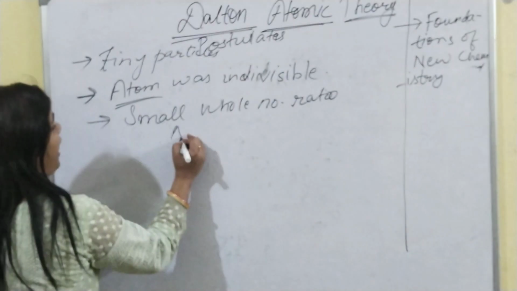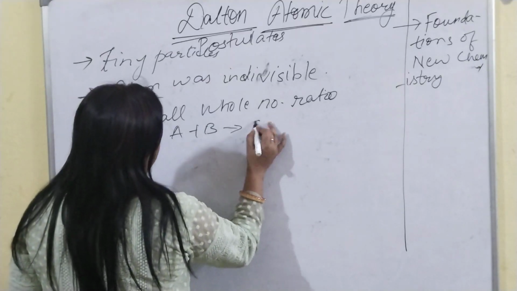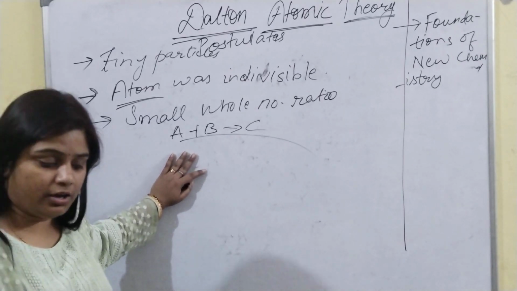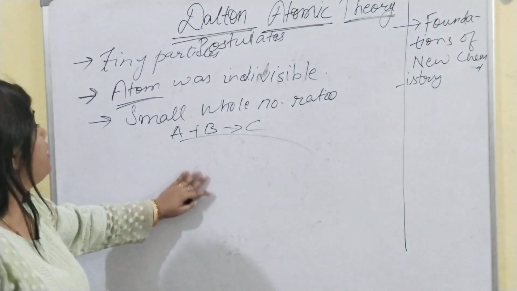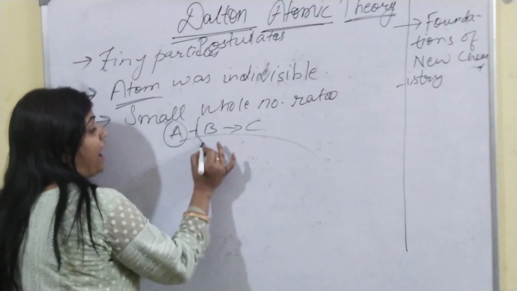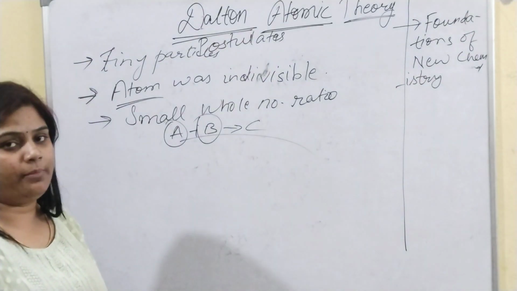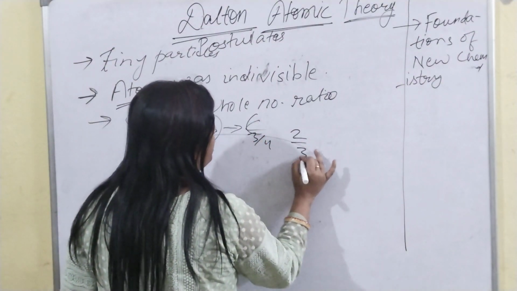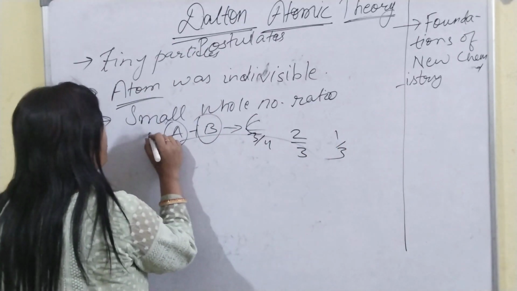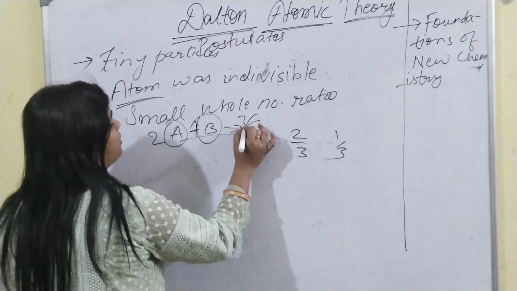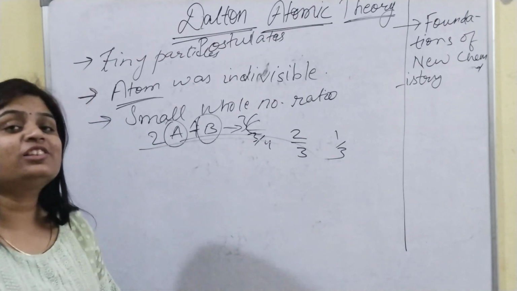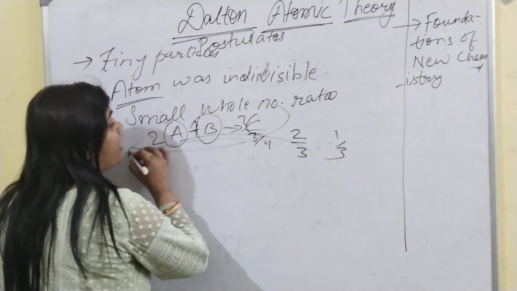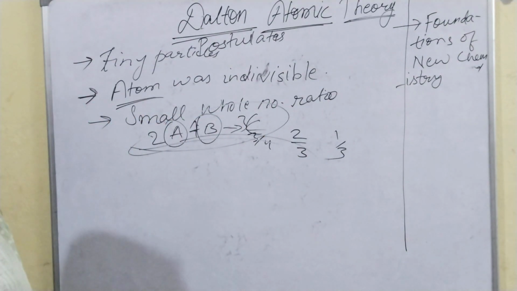Like if A and B make C, they will be added in a small whole number ratio. Not 3/4 or 2/3 or 1/3, only 1, 2 or 3. It is neither created nor destroyed, it can only change its number, its property.